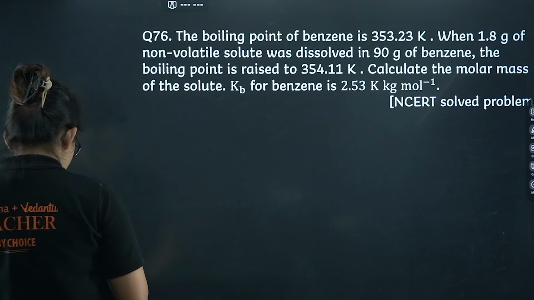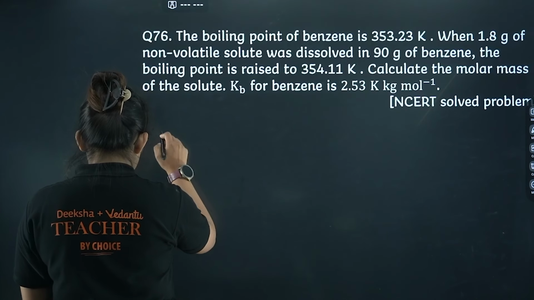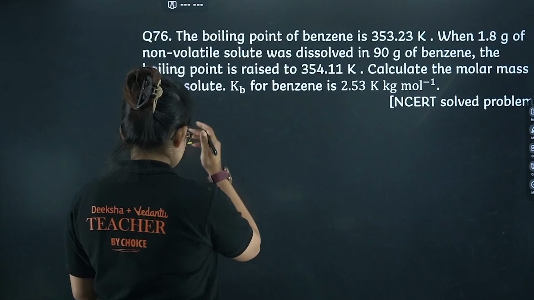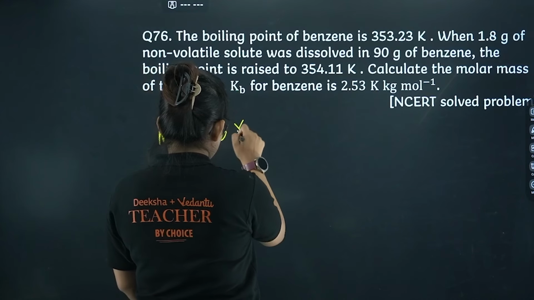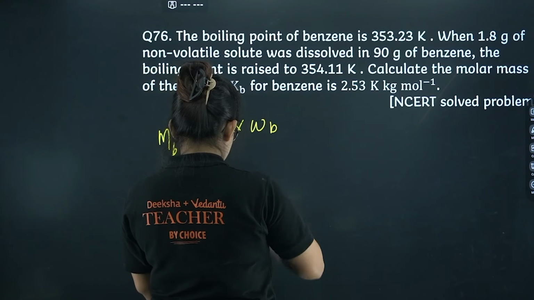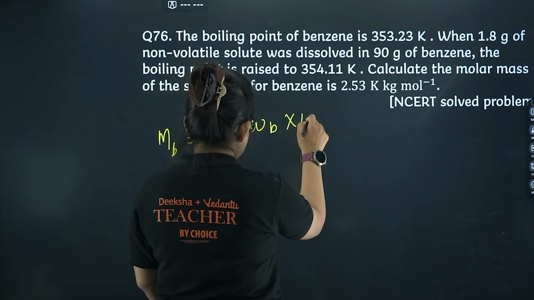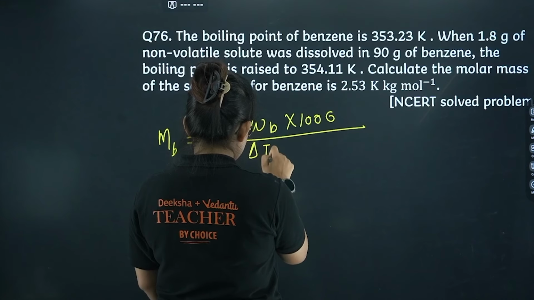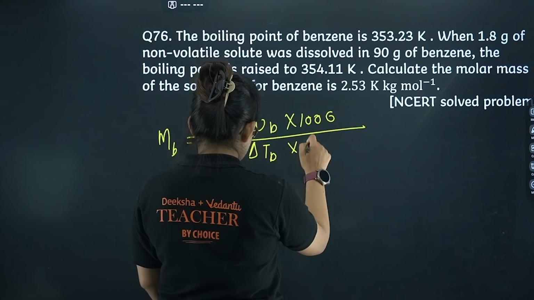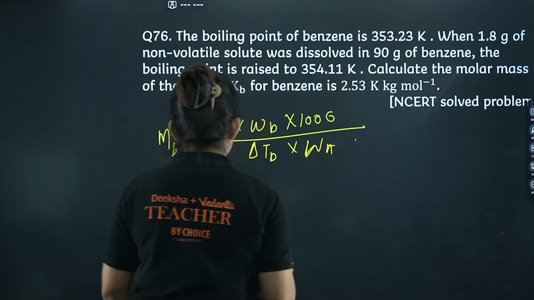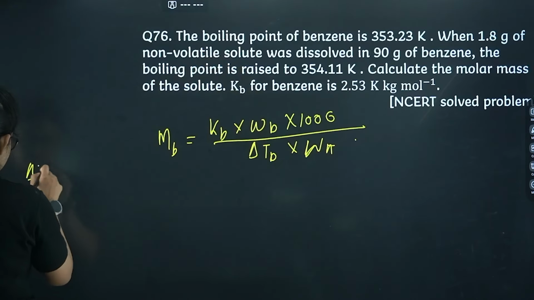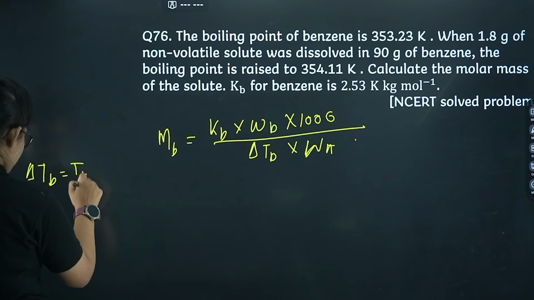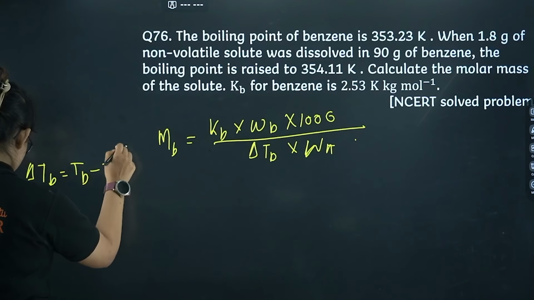So what I will do at first, let me write down the formula. The molecular weight of B is Kb into Wb into 1000 divided by delta Tb into Wa, right. Delta Tb, let's calculate. Delta Tb is definitely Tb minus Tb0.